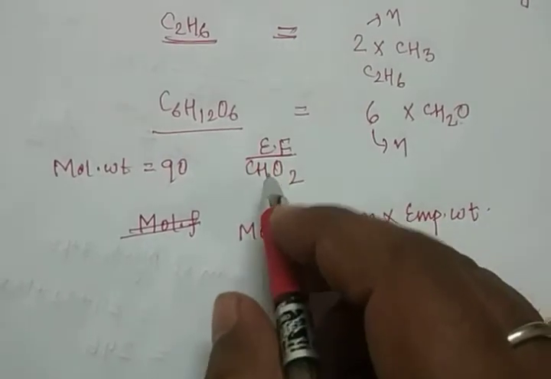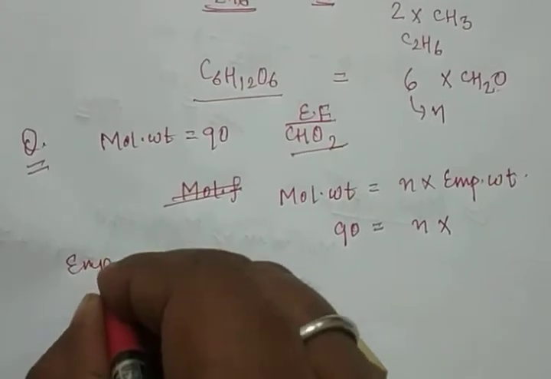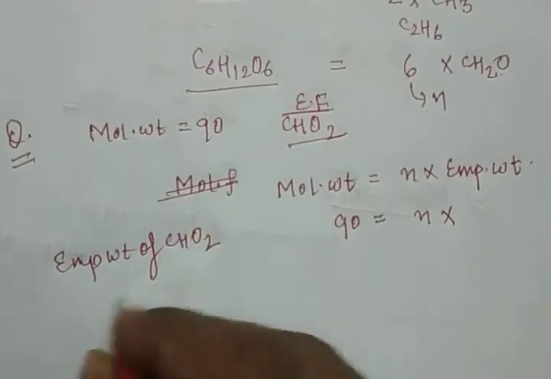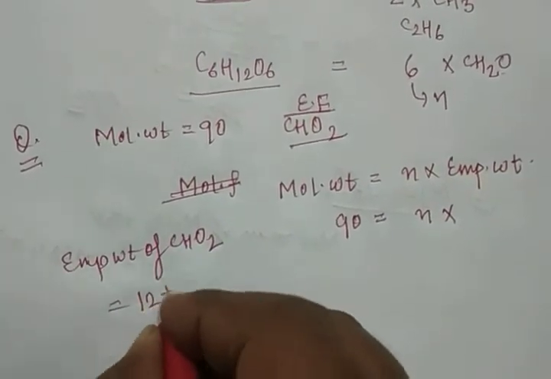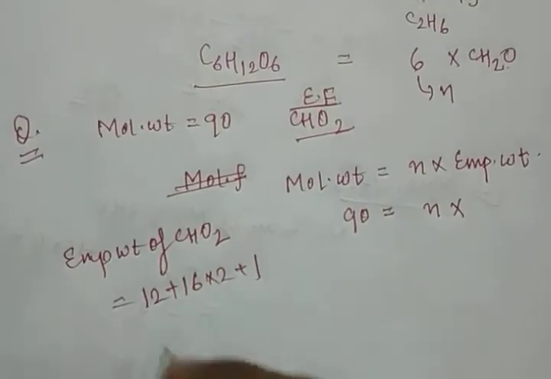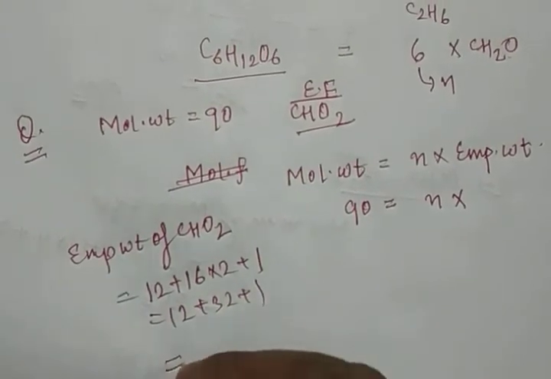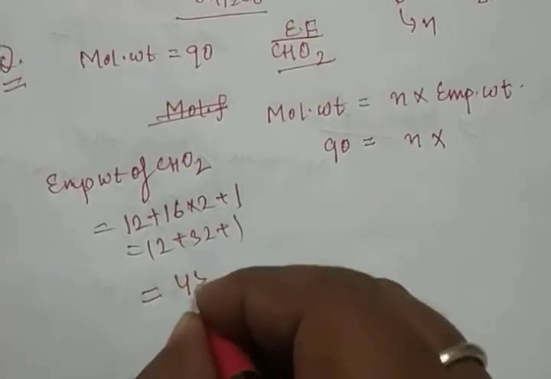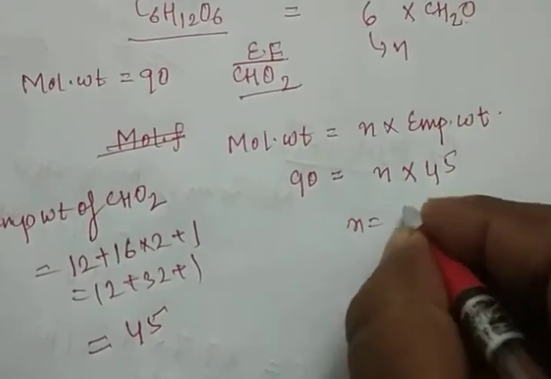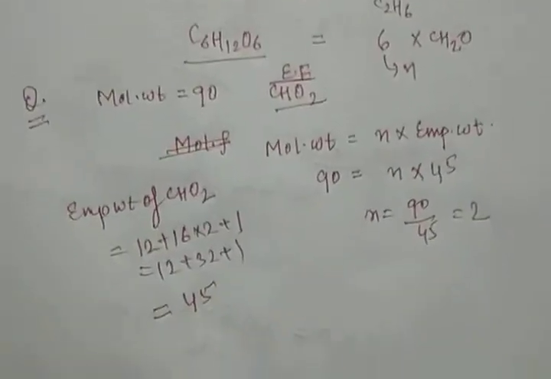CHO2 is the empirical formula. The empirical weight of CHO2: carbon is 12, oxygen is 16, so 16 times 2, plus hydrogen is 1. So 12 plus 32 plus 1 is 45. Clear? So the empirical weight is 45. n is 90 upon 45, which means 2.